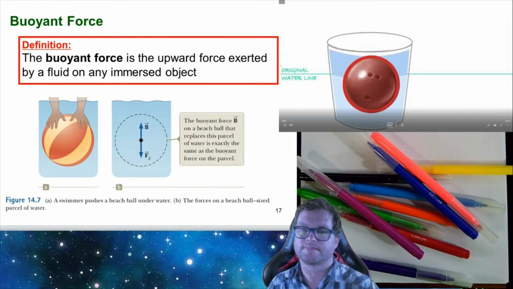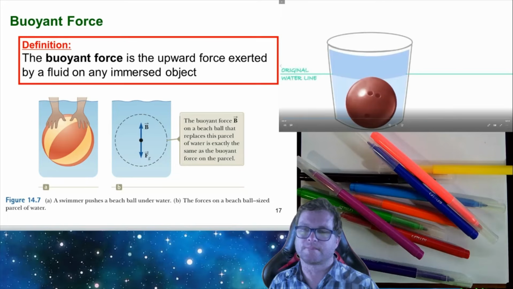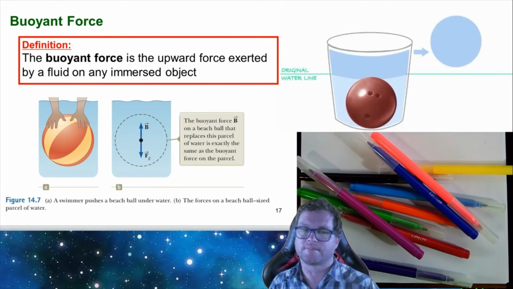Once the ball is completely underwater, it has all the space it needs. Then the water stops moving up. The volume of the displaced water is the same as the volume of the ball. But volume is not what makes the ball sink. The ball sinks because it's heavy. This bowling ball weighs 12 pounds.